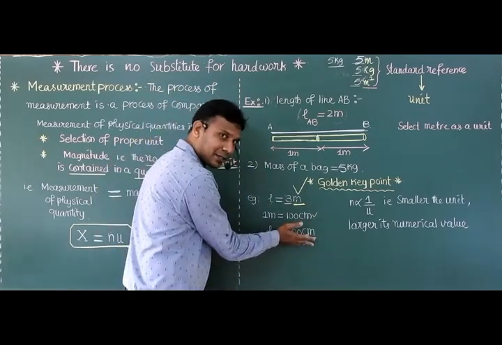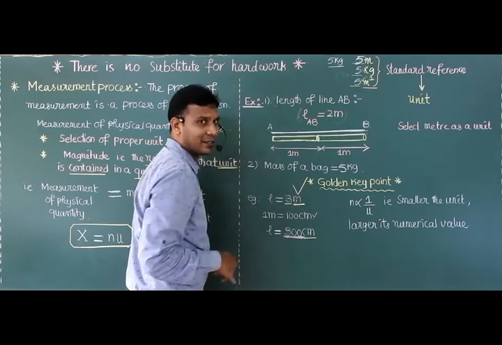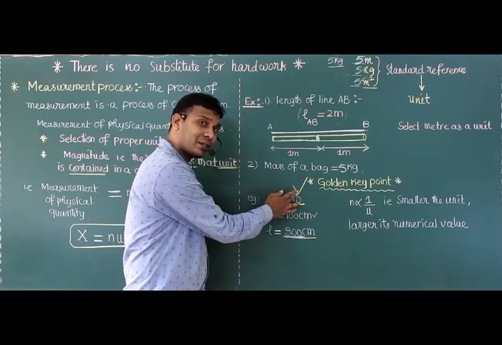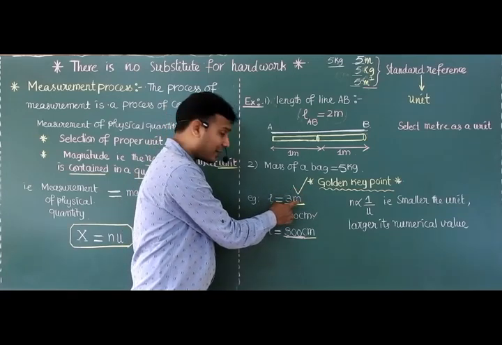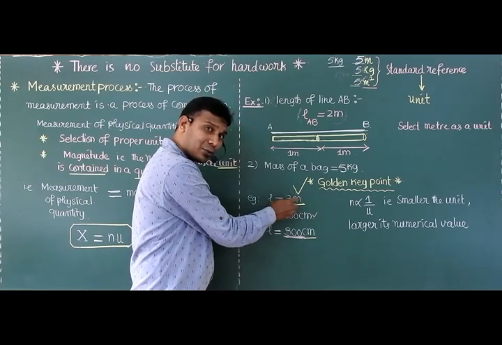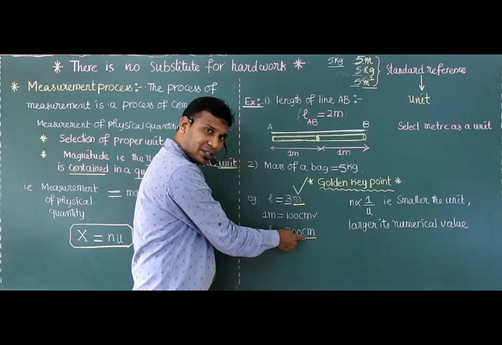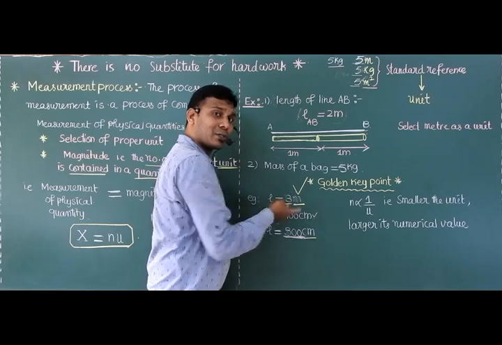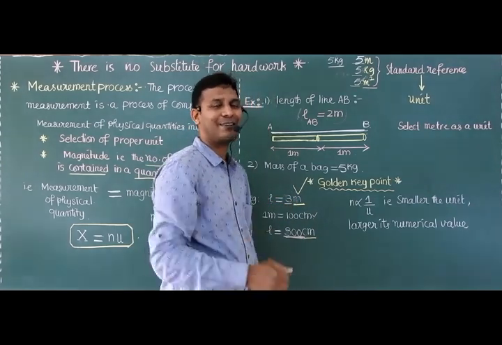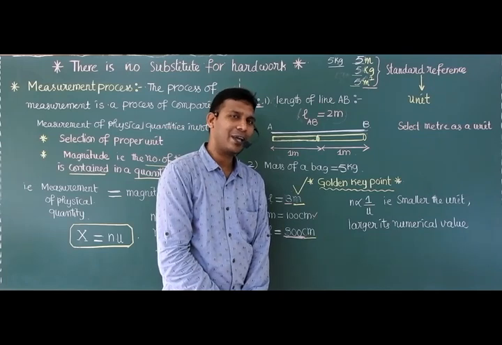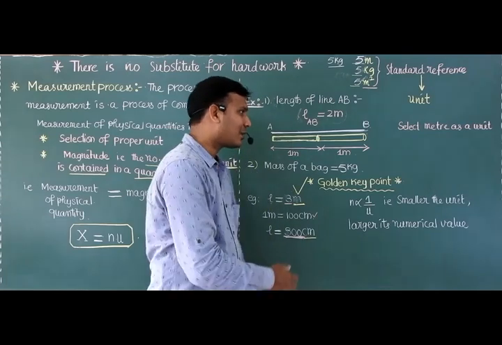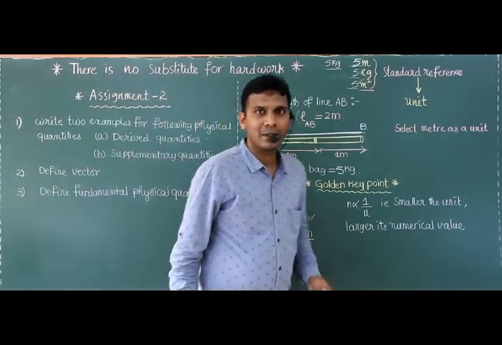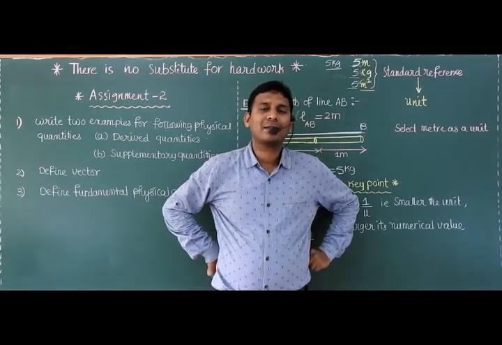Okay, you can take it vice versa. You are converting centimeter to meter. Centimeter is the smallest unit. You are converting into meter. Meter is the largest unit than centimeter. Then 300 is converted into 3. Then larger the unit, smaller its numerical value. Okay? Right? So this is what actually the golden key points are. Please remember. Okay. So that was the climax of today's class.